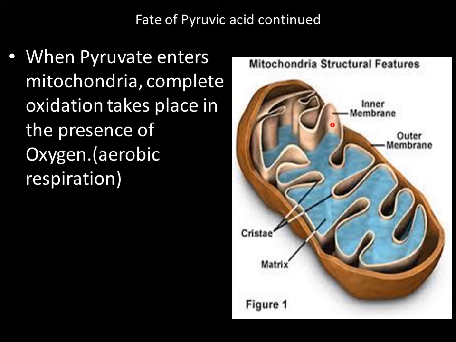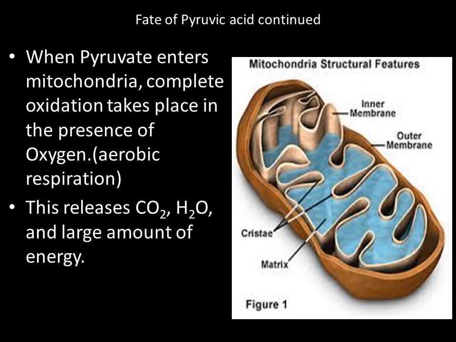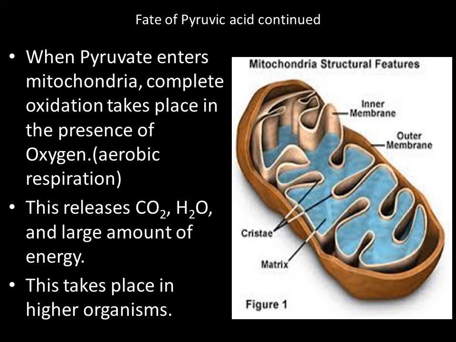In the second step, the electron transport chain is located in the inner membrane. FADH2 and NADH plus H plus will release the electrons to the electron carriers located on the electron transport chain within the inner membrane. When these electrons move from one compound to another, they get oxidized and reduced. The energy will be used to synthesize ATP, and that's what happens during aerobic respiration, and it also releases carbon dioxide, water and a large amount of energy during this step.